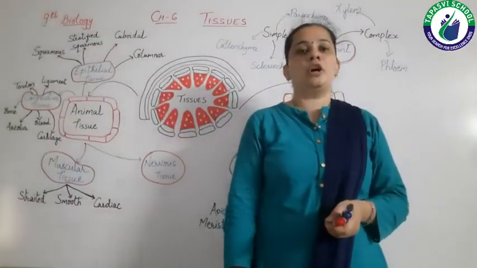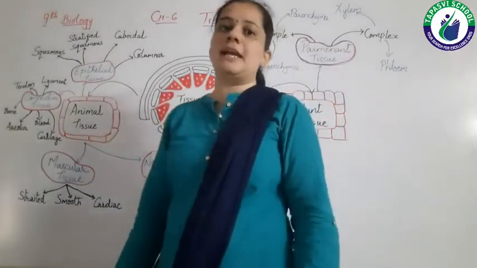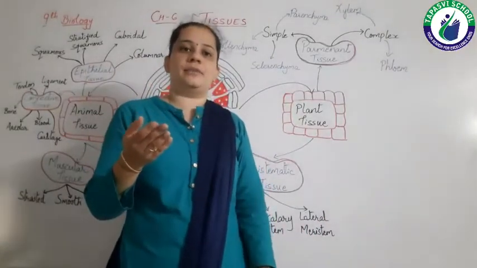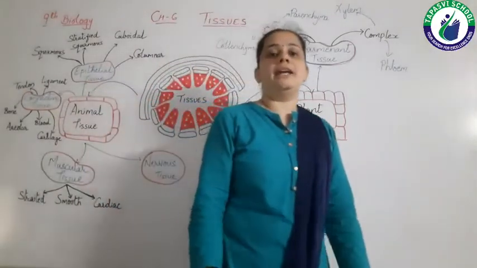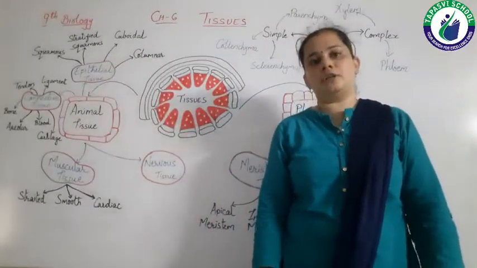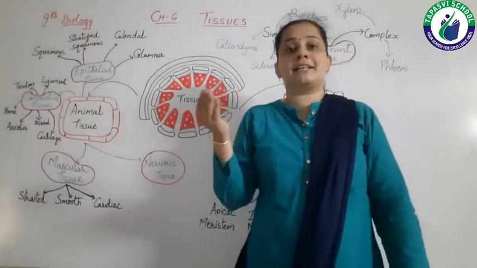Right? Because amoeba is made up of a single cell, it is a unicellular organism.